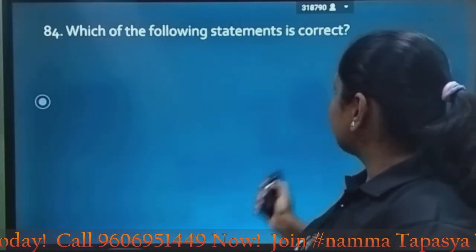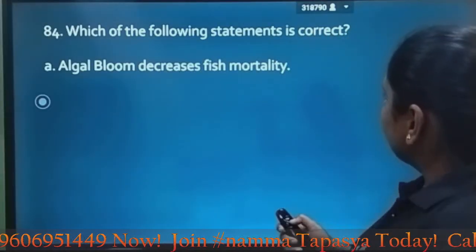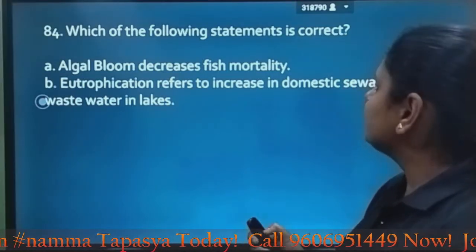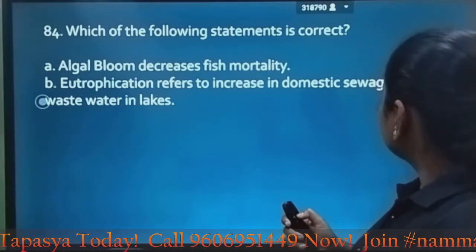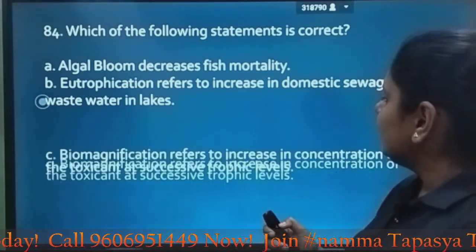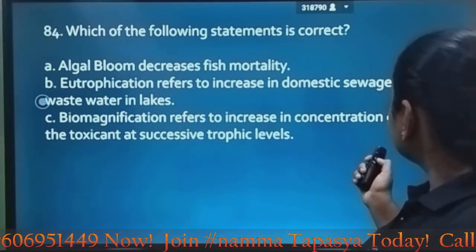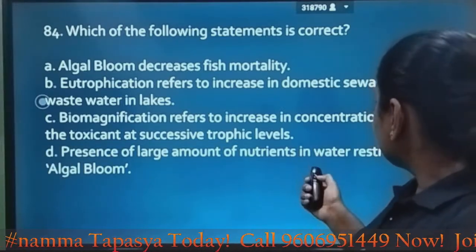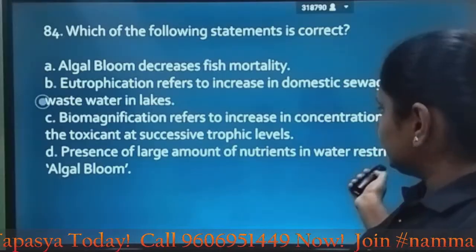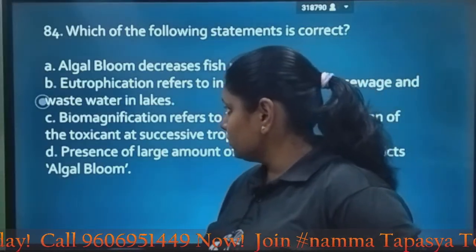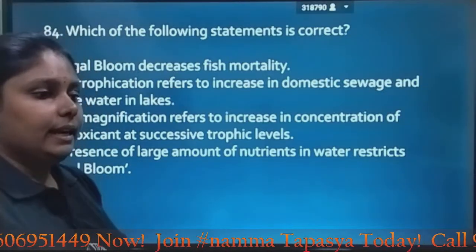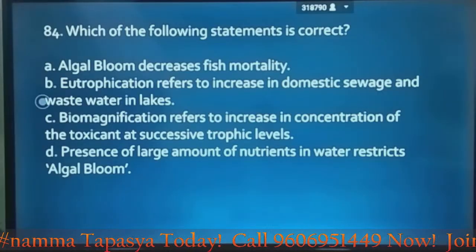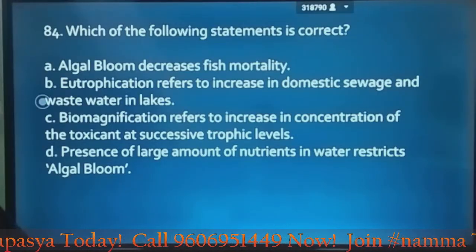Next question, which of the following statements is correct? Algal bloom decreases fish mortality. Eutrophication refers to increase in domestic sewage and wastewater in lakes. Biomagnification refers to increase in concentration of toxicant at successive trophic levels. Presence of large amount of nutrients in water restricts algal bloom. So this is basically related to environmental issues, and think what must be the answer. They are asking which is correct.